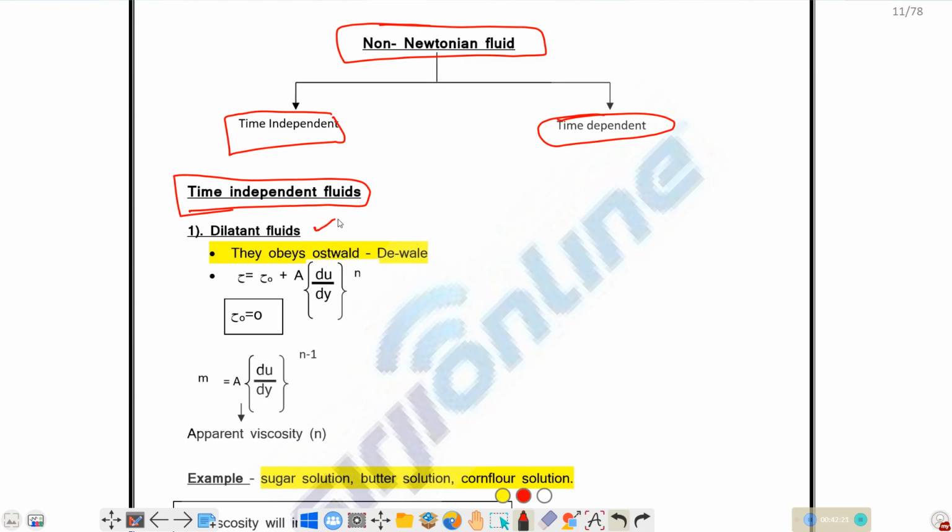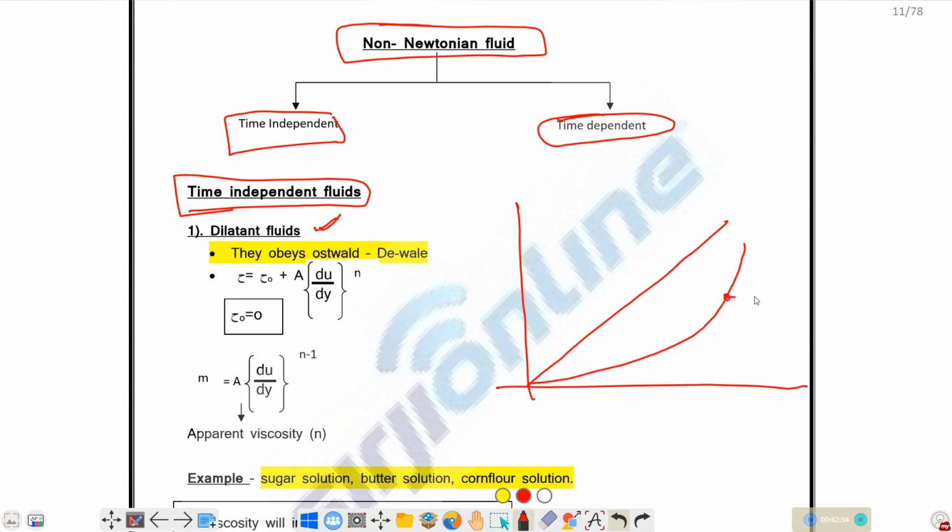The first one is dilatant fluid. If you consider the graph for dilatant fluid, how will it vary? This is for Newtonian fluid, and this will be the graph for dilatant fluid. This will be a relationship between tau and d theta by dt, or you can say du by dy.